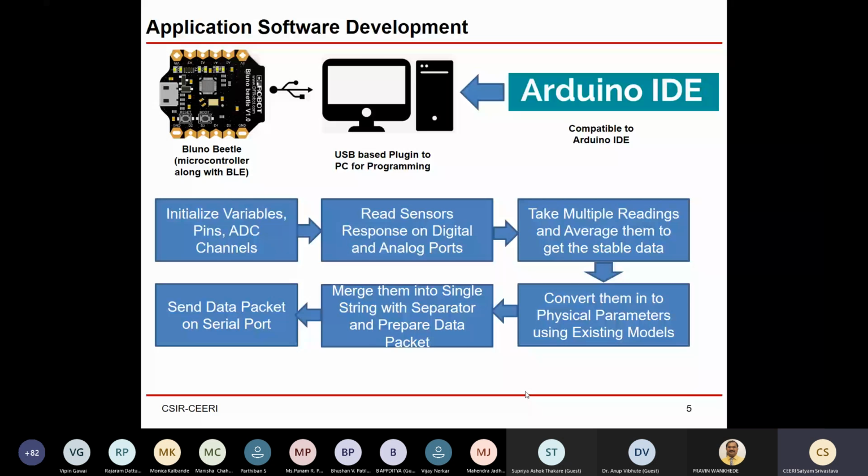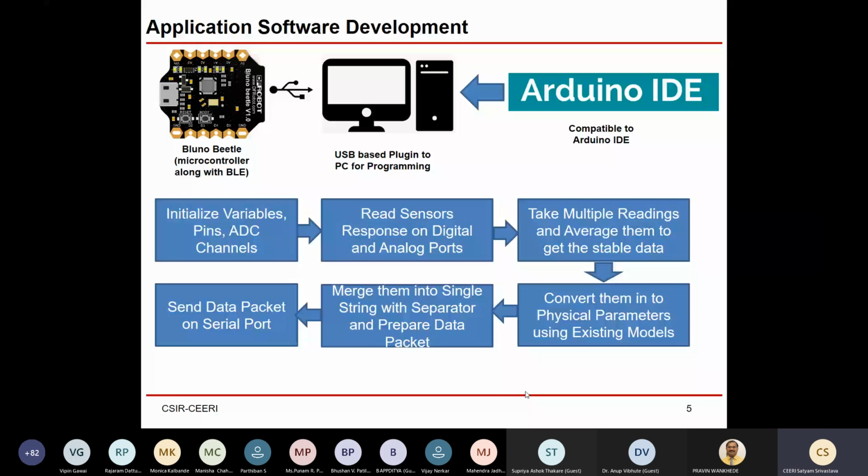Then you simply send the data packet on the serial port. So this hardware will enable you to transfer serial port data to your mobile, because there's already an additional chip which enables BLE4 communication.